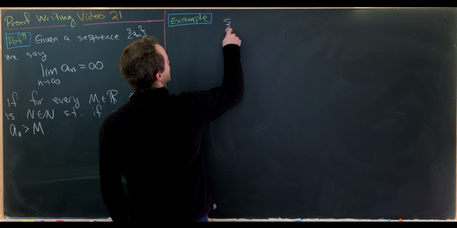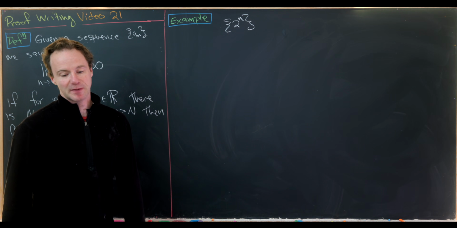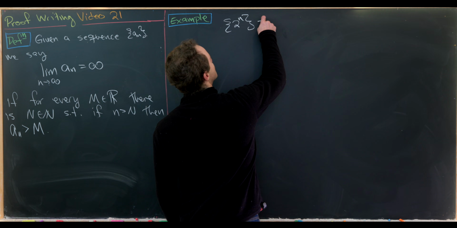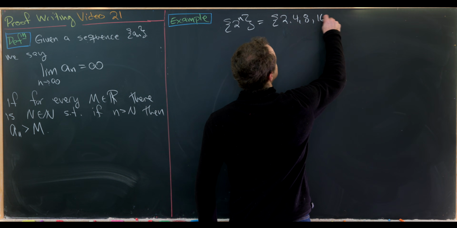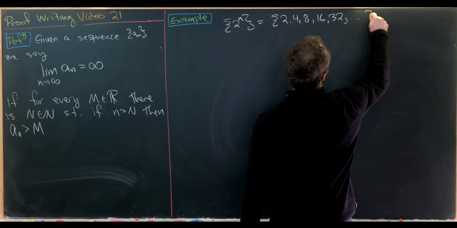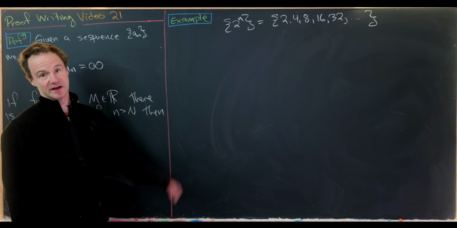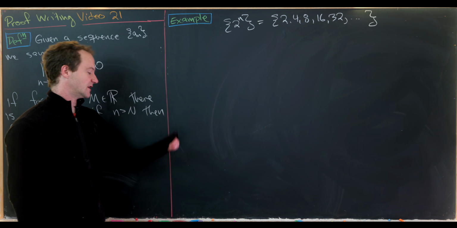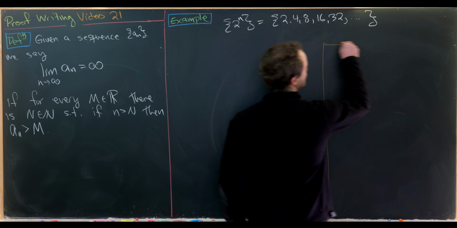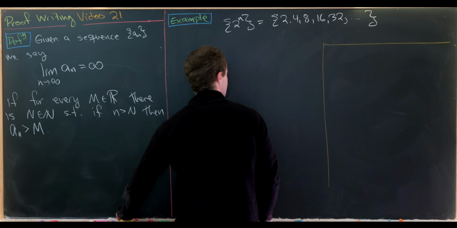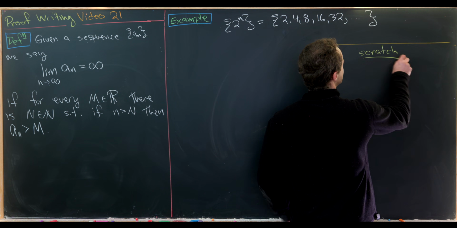So let's maybe start with a fairly simple example, which is the sequence 2 to the n, so powers of 2. So let's notice that this is 2, 4, 8, 16, 32, so on and so forth. So that pretty clearly diverges to infinity, or it has a limit which is infinity. But let's maybe check that. So we'll do this with a scratch work and then forward direction proof just like before. So let's lay out our scratch work.